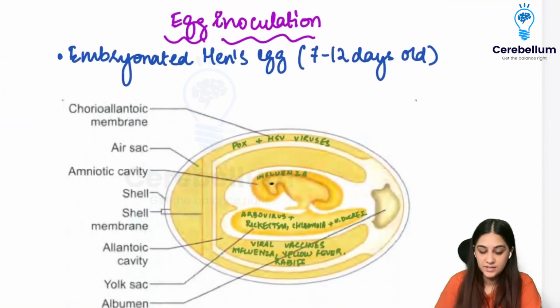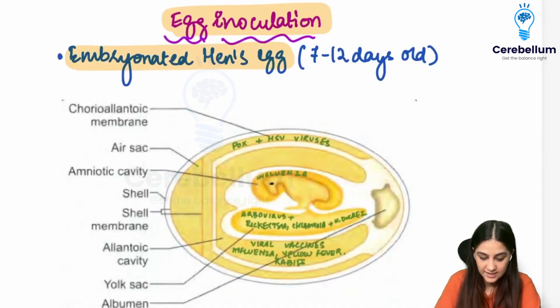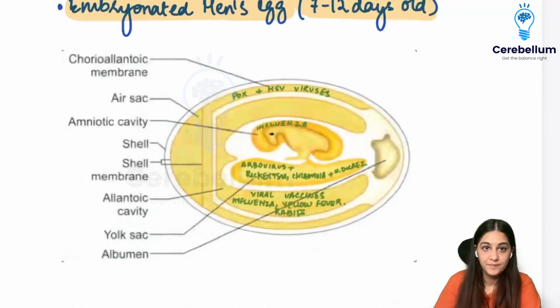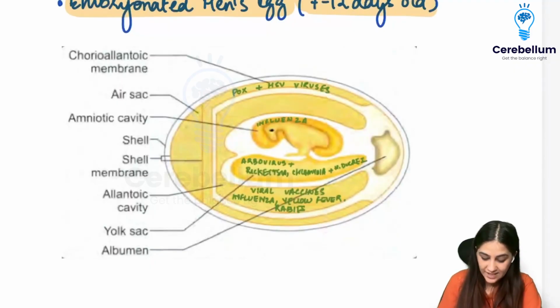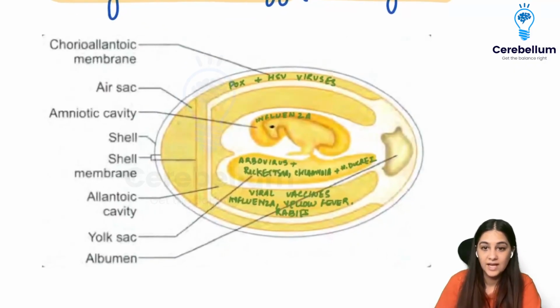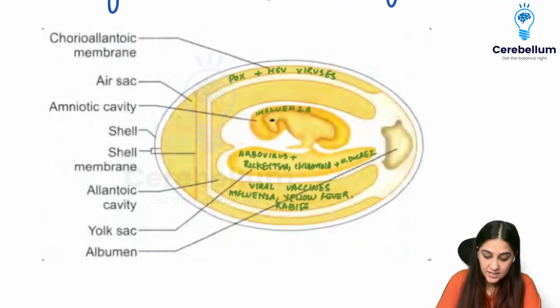Another way of diagnosing is by your egg inoculation. So we use an embryonated hen's egg, where the embryo is around 7 to 12 days old. So we have different layers of the eggs. If you see right here, we have different layers of the eggs. Starting from the outermost layer, this is the outermost layer.